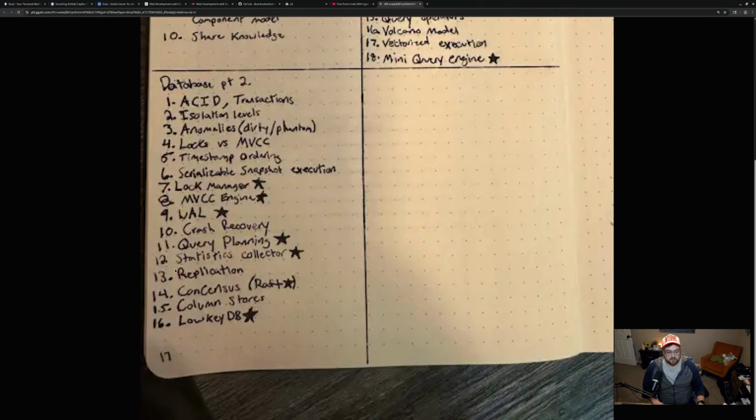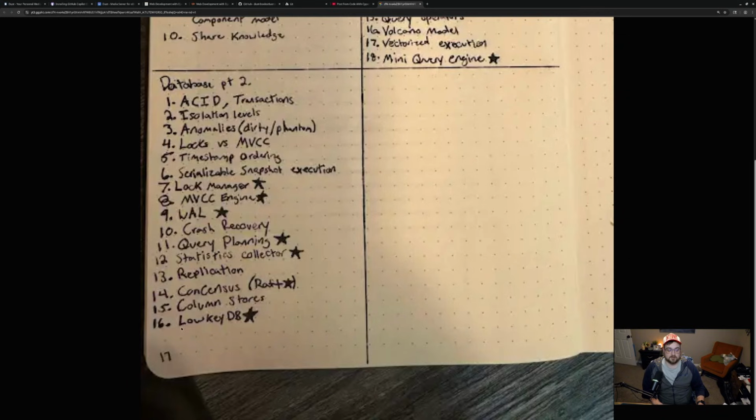And then we'll get into replication. We'll get into consensus with probably Raft. Raft is, to my knowledge, one of the better options out there. So as far as consensus algorithms go, I think we'll build something with Raft. And then for 15, we'll get into column stores. And then finally, a deliverable that I think I can make at this point, even though I won't have databases fully mastered, because what does that even mean?